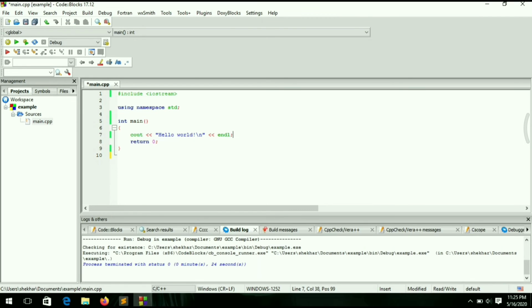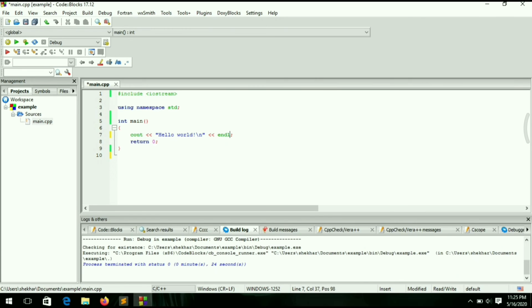Just think, you are writing something in a Microsoft Word file, and if you want to go to the next line, what will you do? You will just hit the enter button. So to go to the next line, we use \n and endl in C++. This is the syntax of writing endl, and this is the syntax of writing \n. We use \n inside double quotes, and endl like that. This is just syntax.